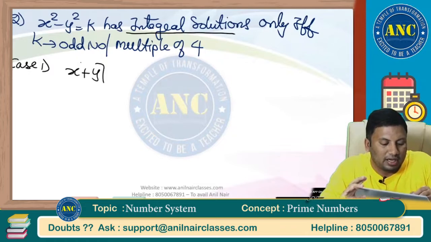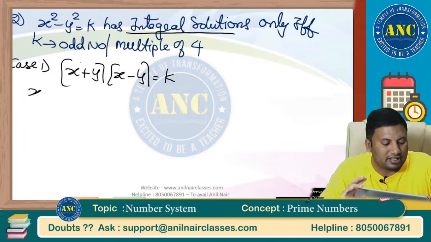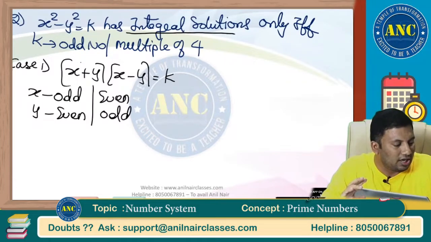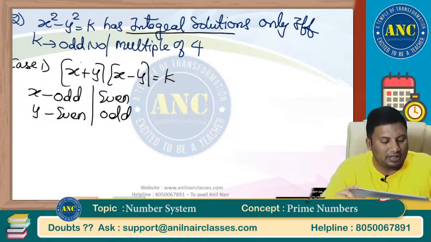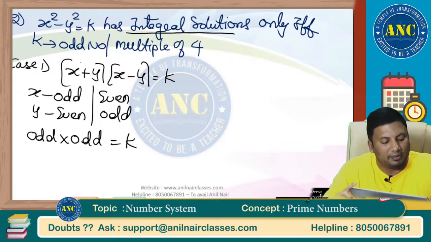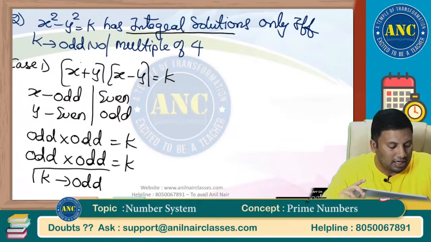Case 1: (x plus y) into (x minus y) equals k. If x is odd and y is even, or x is even and y is odd. What will be the answer? Odd plus even is odd, odd minus even is odd, so odd into odd is odd. Even plus odd is odd, even minus odd is odd, odd into odd is odd. So k will be an odd number. Under which case?